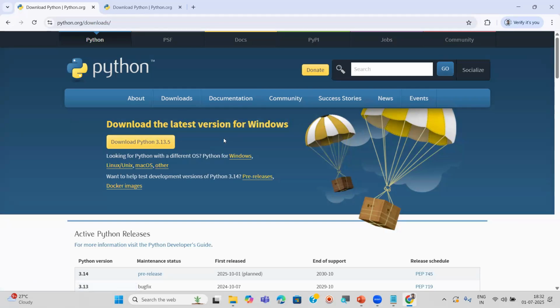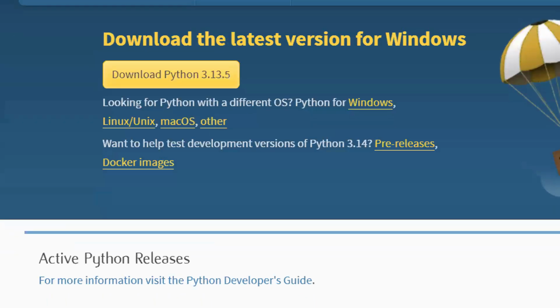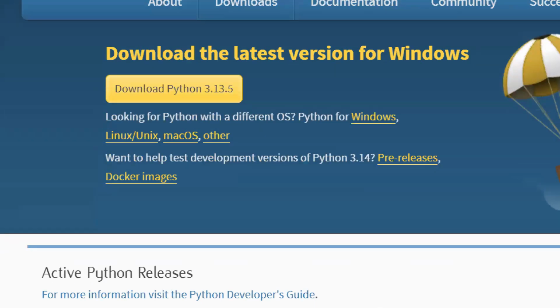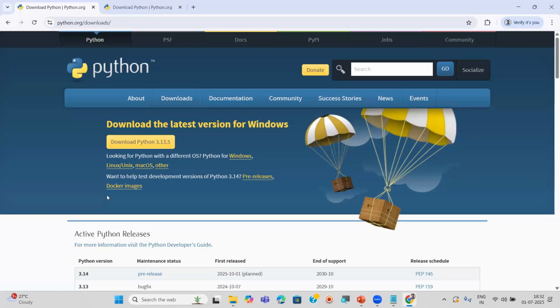If you have something other than Windows, like Linux, Unix or Mac, if you observe the bottom of the button you can see there are some links. So you can also download the Python software for other operating systems like Linux, Unix or Mac OS, or any other OS.